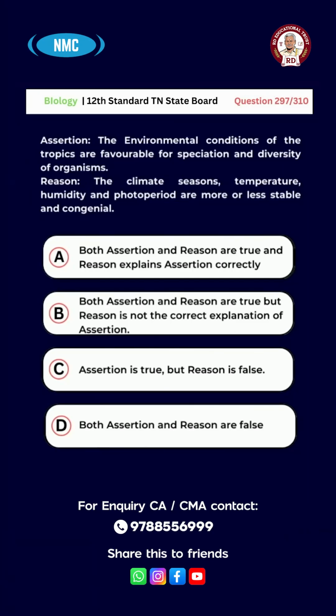Option A. Both assertion and reason are true and reason explains assertion correctly. B. Both assertion and reason are true, but reason is not the correct explanation of assertion. C. Assertion is true but reason is false. D. Both assertion and reason are false. The right answer is option A. Both assertion and reason are true and reason explains assertion correctly.